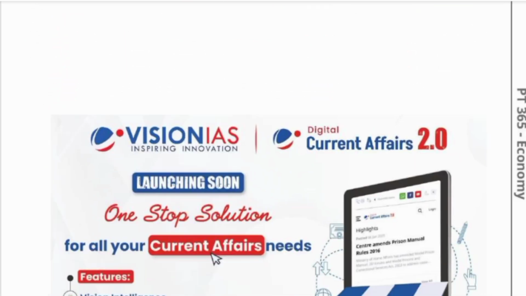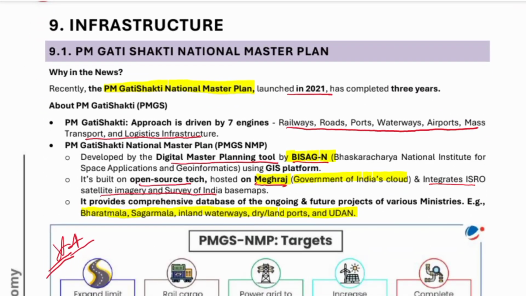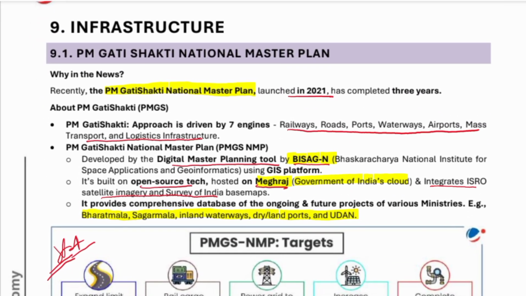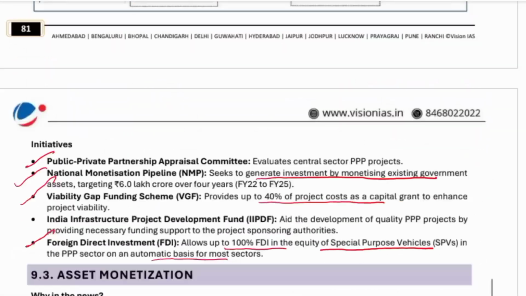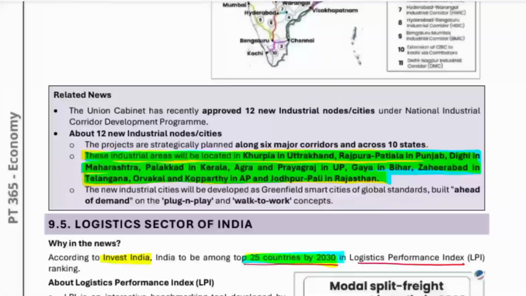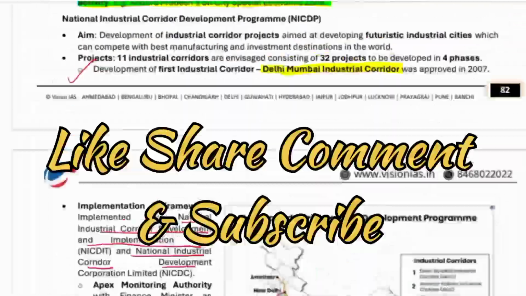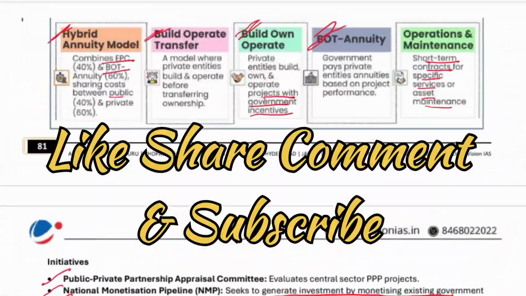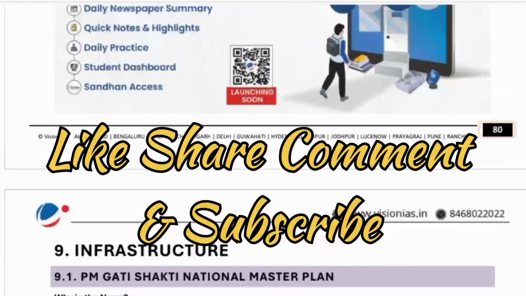The next topic, number 9, is the PM Gati Shakti National Master Plan. The PM Gati Shakti Master Plan and asset monetization will be covered in the next class. Today we covered topics 7 and 8. Please mark the important ones, whichever I underlined here.